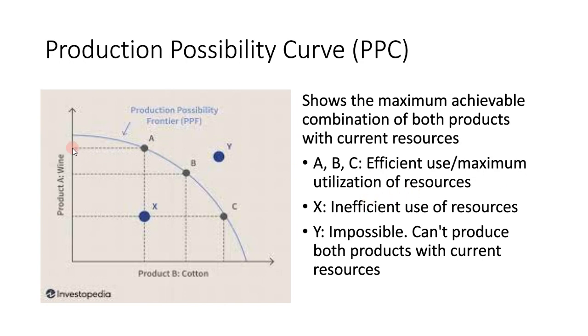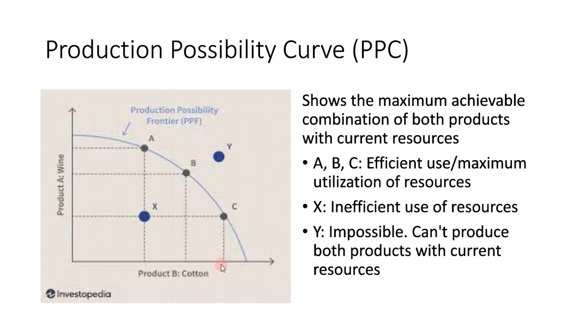So for example, let's say you have 0 here, 3,000, 6,000, and around 8,000 here. At 8,000 wine, you're able to produce, let's say, 5,000 cotton. This is the efficient use, or maximum utilization, of resources. Or at, let's say, 6,000 wine products, you're able to produce, let's say, 8,000 cotton.